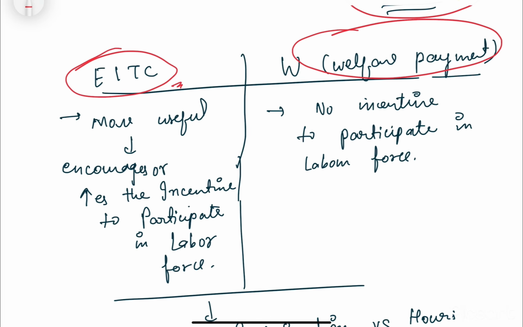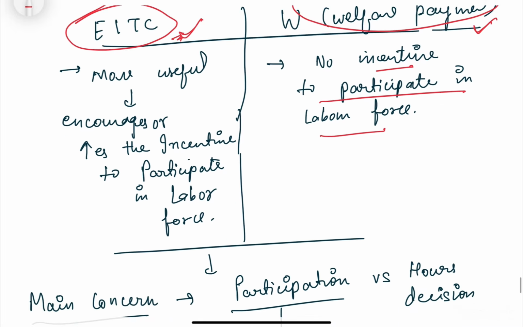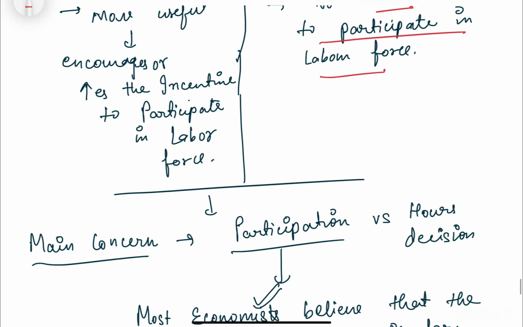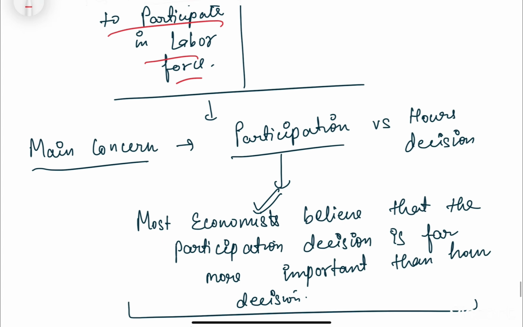right? So it depends on the number of hours you are working and on different things, but you are at least participating. But in the case of a welfare payment, you will get this much money, you don't need to work at all. So there is no incentive for the individual to participate in the labor force, and here there is an incentive to participate in the labor force. So our next topic is participation versus hours decision, and what one should consider first.